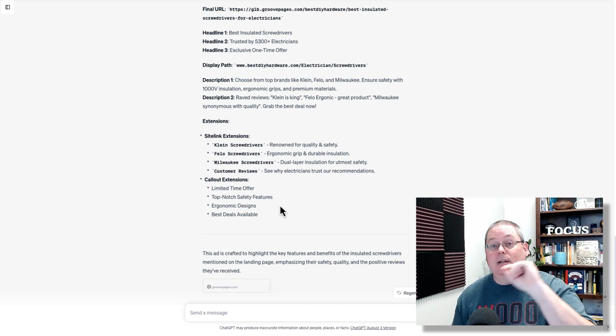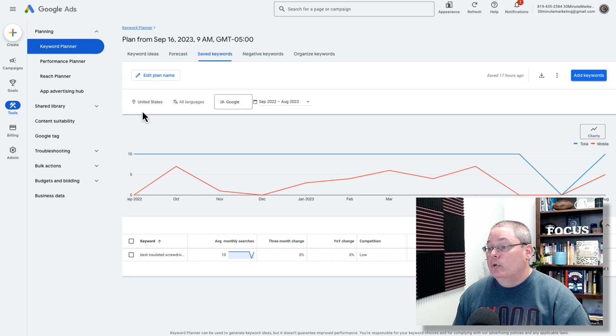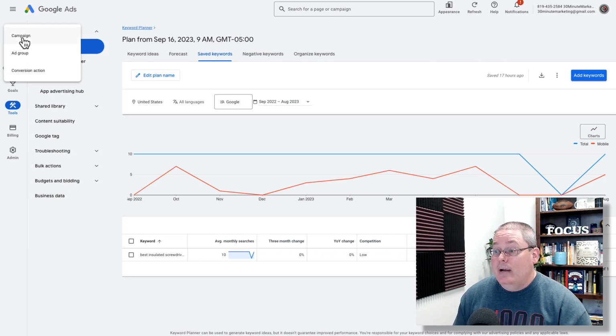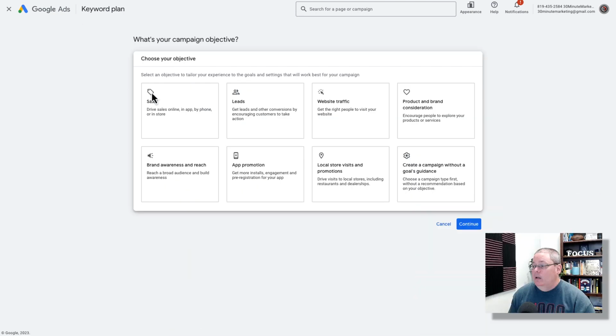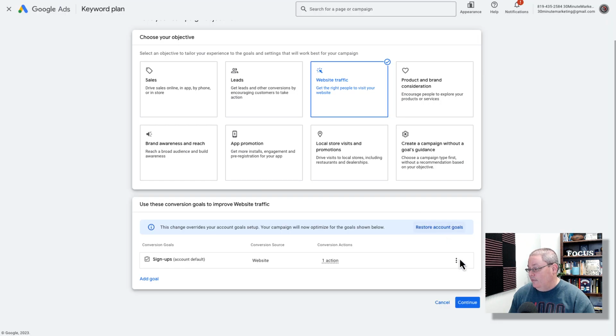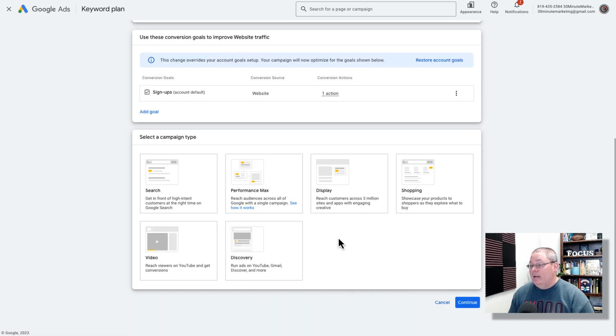is take this information and fill it into the Google ad, which we're going to do right now by going under Create. We're going to select Create. We're going to create a campaign. We're going to go for website traffic. And down here, you're going to see some conversion goals. These are conversion goals for what I do inside of this ad account for YouTube. So we're going to go ahead, and if it will let me, I don't think it will let me remove that one. So we'll just continue, and we'll ignore that for now.